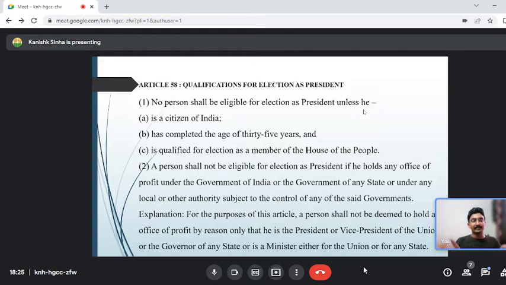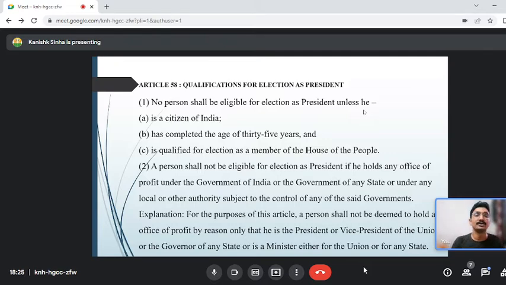So the Supreme Court came up with a clear guideline: if there is government interference in the appointment or removal, if the payment is made by the government, if you are given any facilities by the government, if you work for the government or for the public, whether it is the union government, state government, or even a local authority, there should just be a control of the government in one way or the other, whether in your appointment, your removal, the facilities given, or whether you are working for the government.